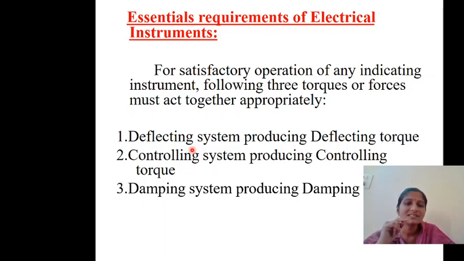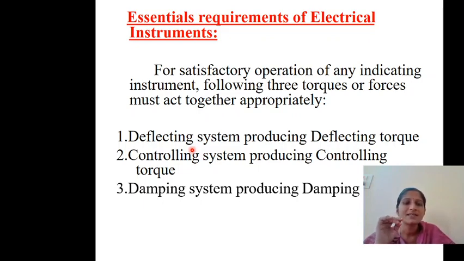In this deflecting system, there will be a magnetic field, electrostatic induction effect, heating effect or thermal effect. Because of these effects, there will be deflecting torque, and the pointer should start moving.